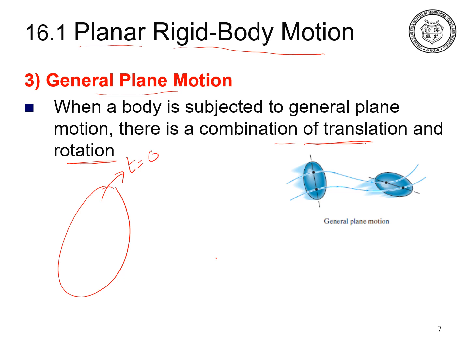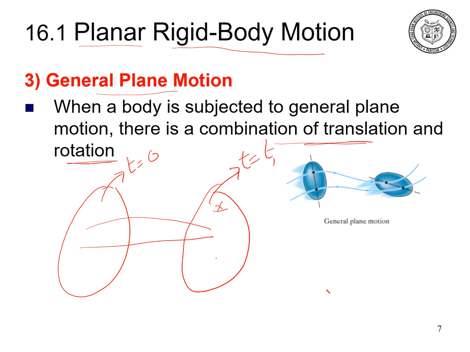So after some time, this rigid body moves from this place to this place, and this rigid body only translates and moves either in a straight path or in a curved path. This body moves from this place to this place, which is at time t equal to t1. So after the translation, let us say that this is the axis coming out from the board. So this rigid body after some time t1 rotates about this axis, and the new location for this rigid body becomes this one. So this type of motion is called general planar motion, which includes translation as well as rotation. Most of the mechanisms in real life contain the general planar motion. It has translation as well as the rotation motion.